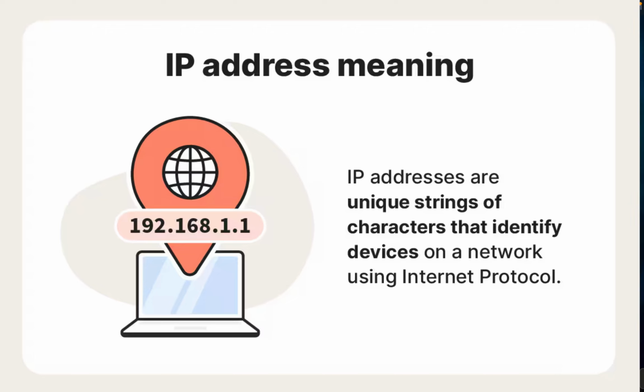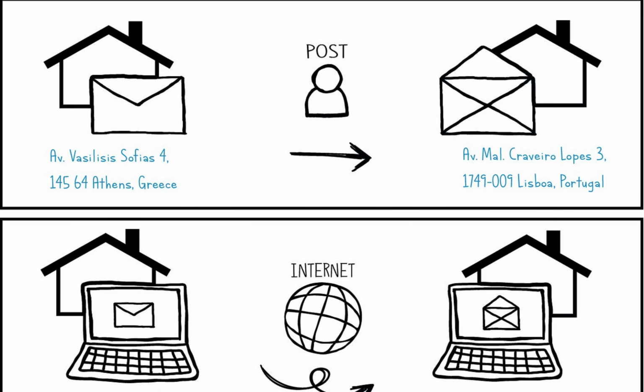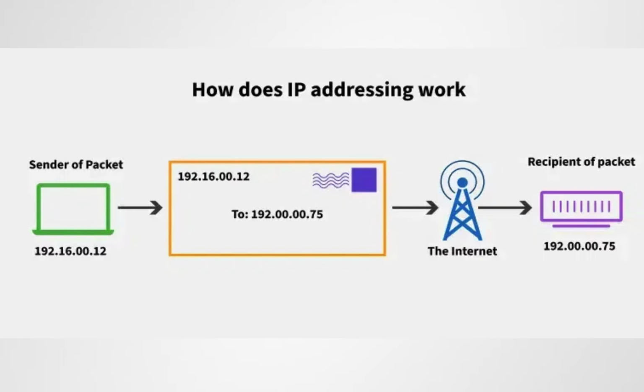What is an IP address? An IP address is the identity of a device. Like we all have a home address where mail comes to our home with the help of a postman. For our home we have a home address. Like that, for our computer we have an address. That's what an IP address is. If someone in America wants to send some information to our computer, that person will send that information to the address. That is what the IP address is.